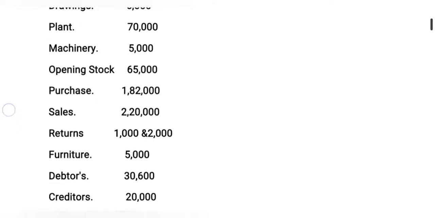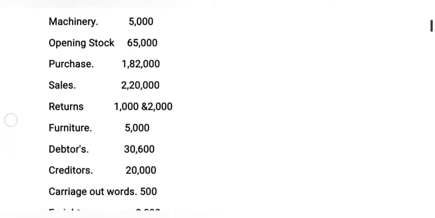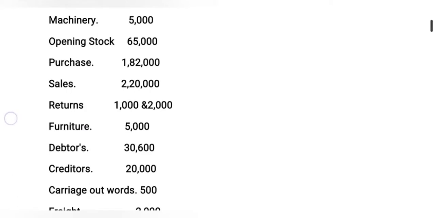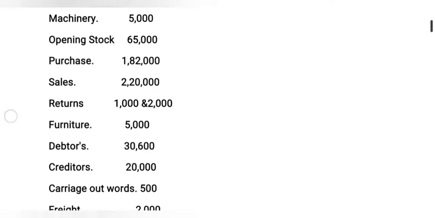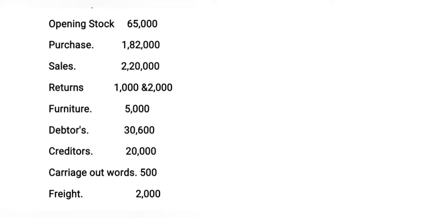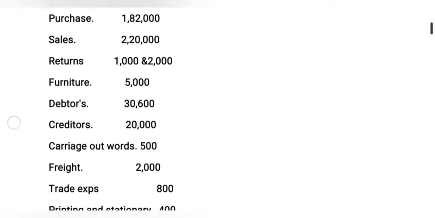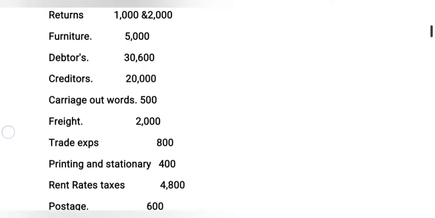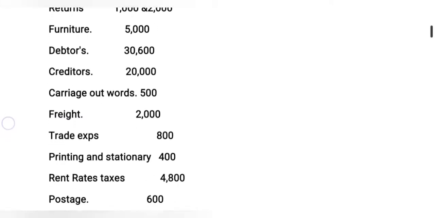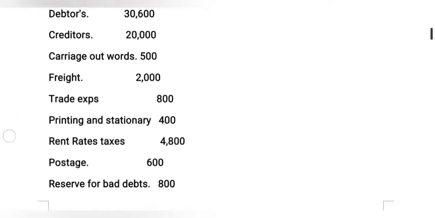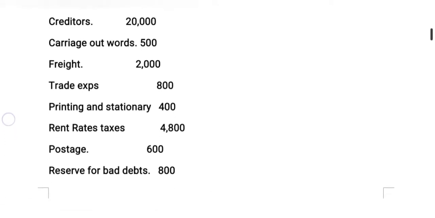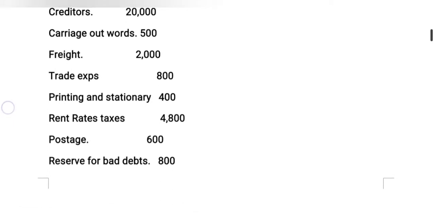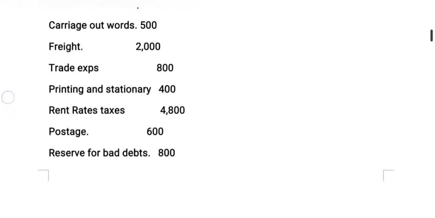1,82,000 rupees, sales 2,20,000 rupees, returns here include purchase returns and sales returns 1,000 and 2,000, furniture 5,000 rupees, debtors 30,600, creditors 20,000 rupees, carriage outwards 500 rupees, freight 2,000 rupees, trade expenses 800, printing and stationery 400, rent, rates and taxes 4,800 rupees, postage 600 rupees, reserve for bad debts 800 rupees.